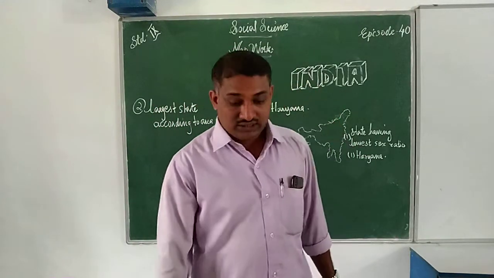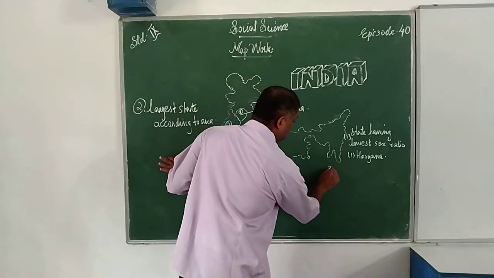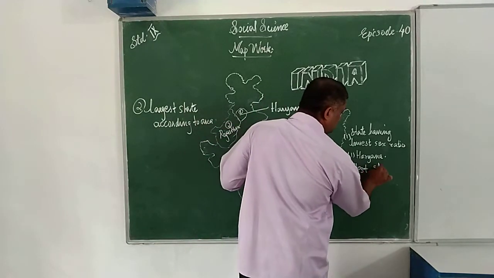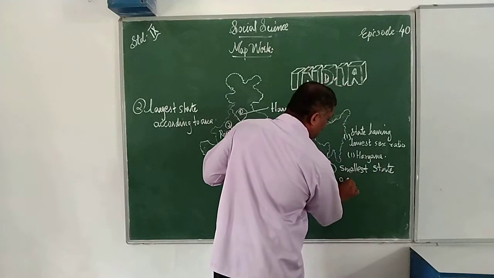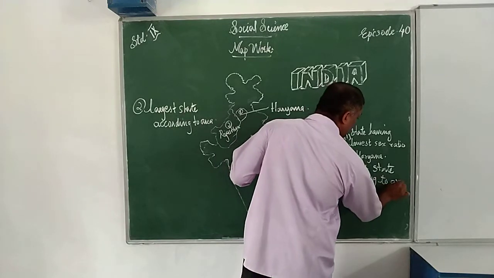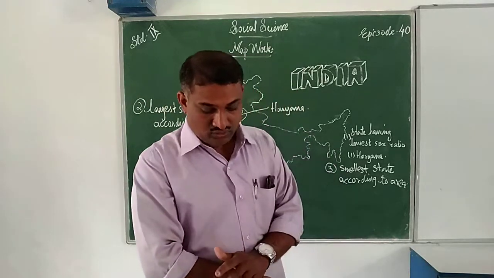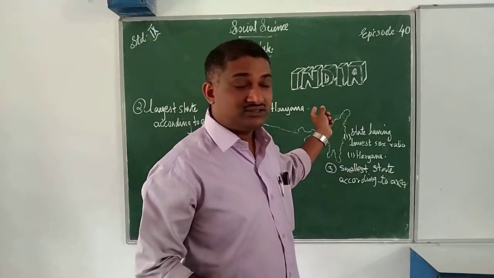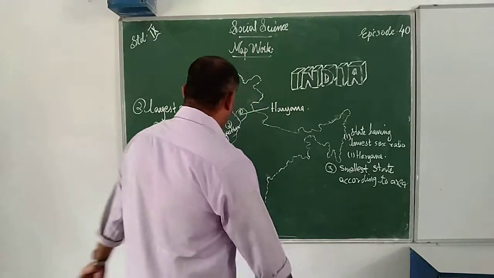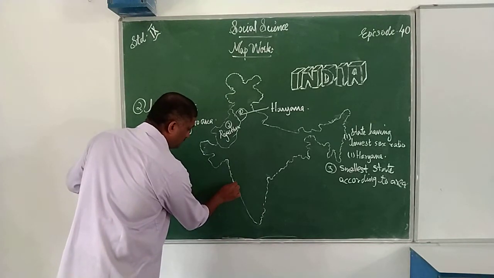Third one, smallest state according to area. Which is the smallest state according to area? Goa. Smallest state according to area, that is Goa. Where can we locate this Goa? That is the third one. We can locate it here. Here, that is Goa. It's located here.